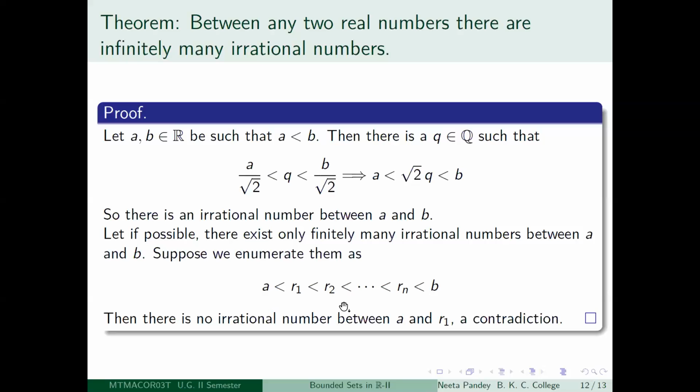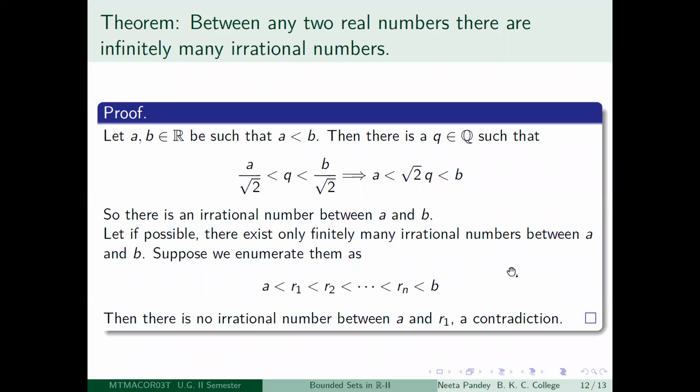But since they are irrational numbers, they are at least real numbers. So R1 is a real number and A is a real number. Between these two real numbers, you will not be able to find any irrational number, which is a contradiction. So if there is one, there are infinitely many.